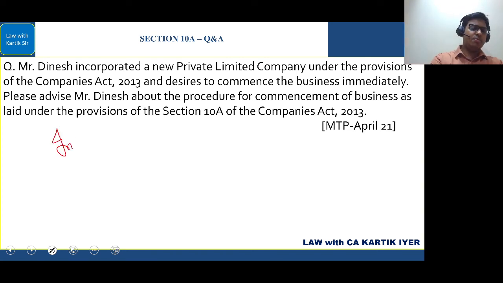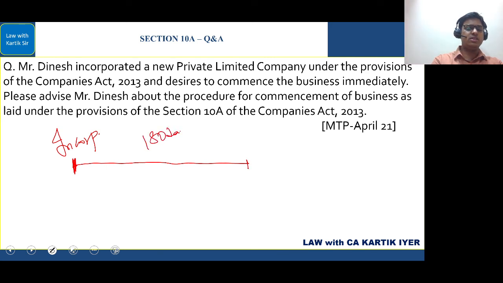Whenever any company is incorporated, it is the duty of one of the directors to submit, within a period of 180 days, some data to the ROC, in relation to whether the paid up capital, the shares, have been fully subscribed and the value has been paid fully by the subscribers to the memorandum or not. That is what they need to confirm. So if the company is incorporated, then within 180 days the director has to give a declaration in this regard.